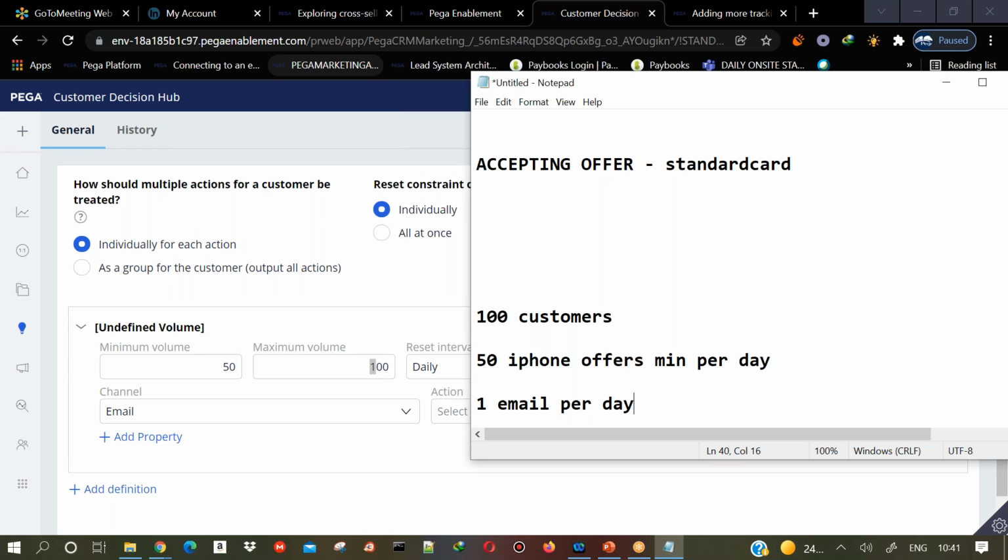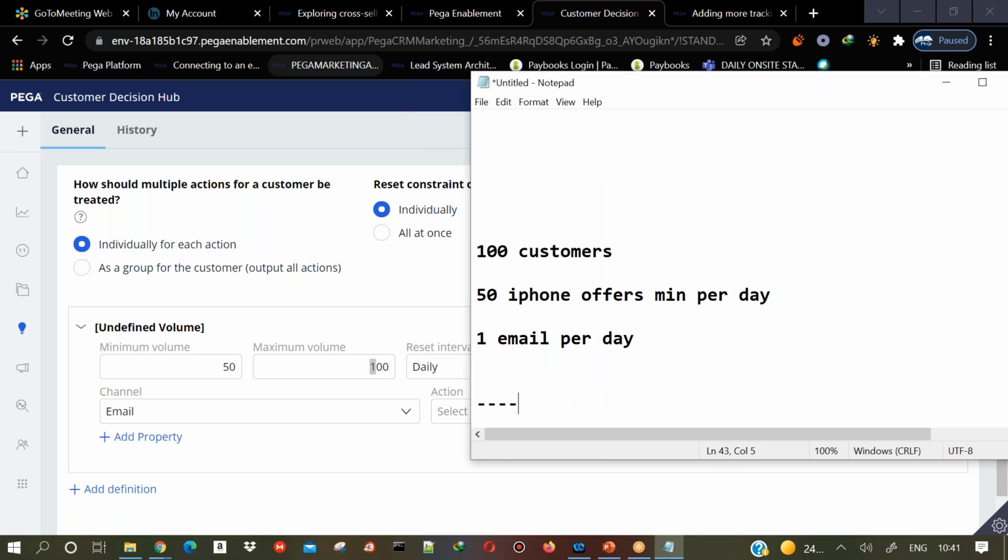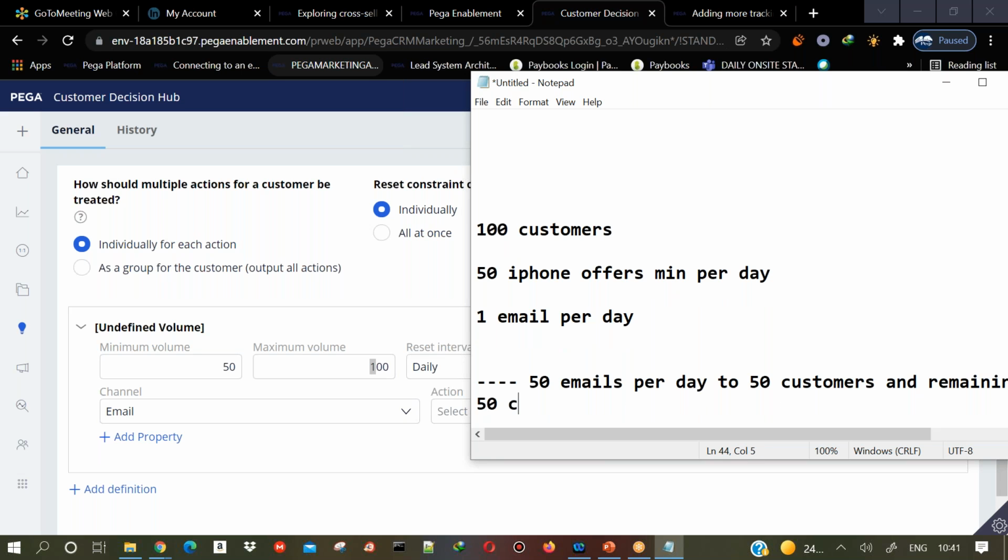So what will happen? It will only send 50 emails per day to 50 customers, and the remaining 50 customers will get it in the next schedule. Definitely Pega Marketing has to satisfy both the volume constraints and also the contact policy. Both of them are satisfied here, right?